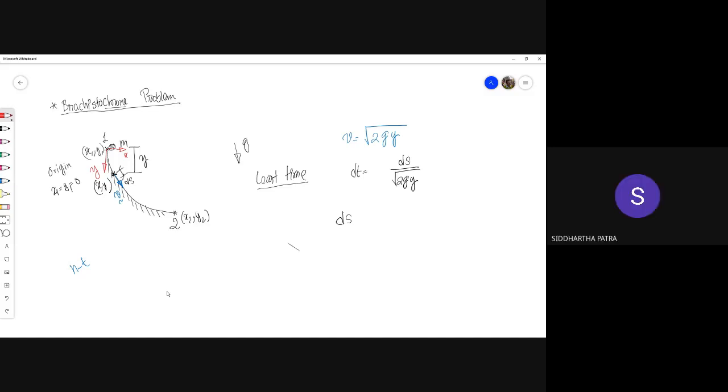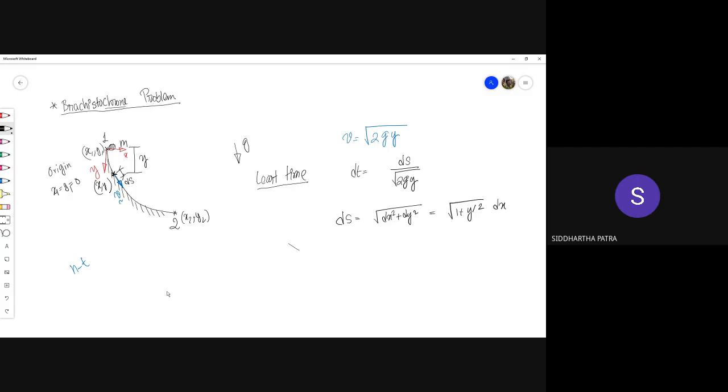Okay, so this differential distance ds, you might notice by this time, is the square root of dx squared plus dy squared, which means it is the square root of 1 plus y prime squared dx.